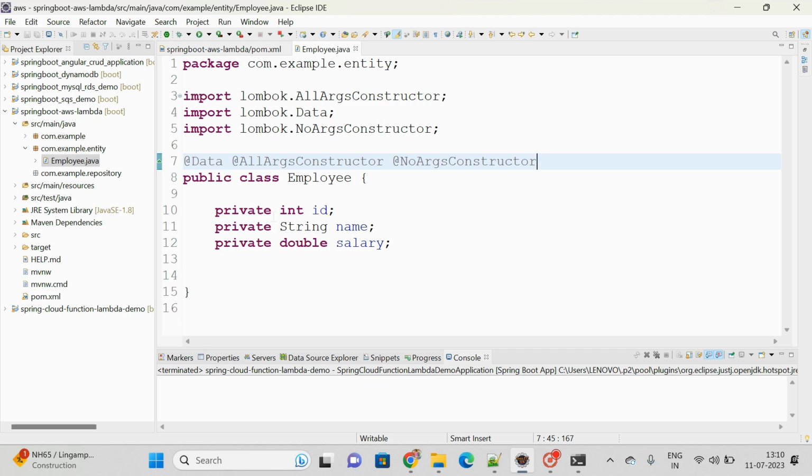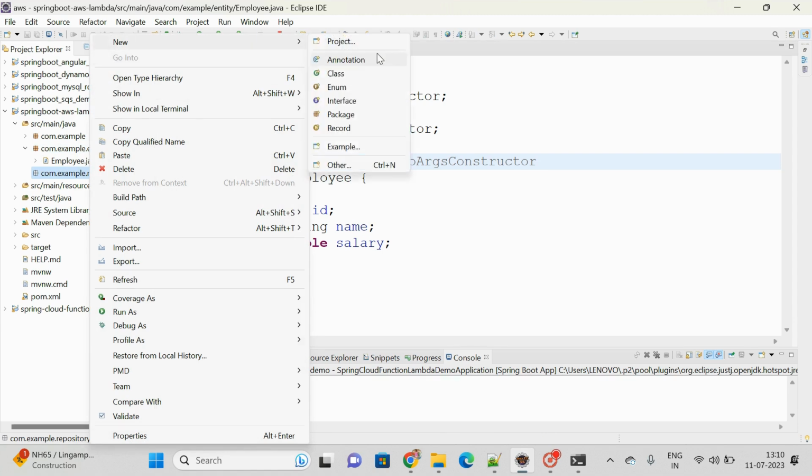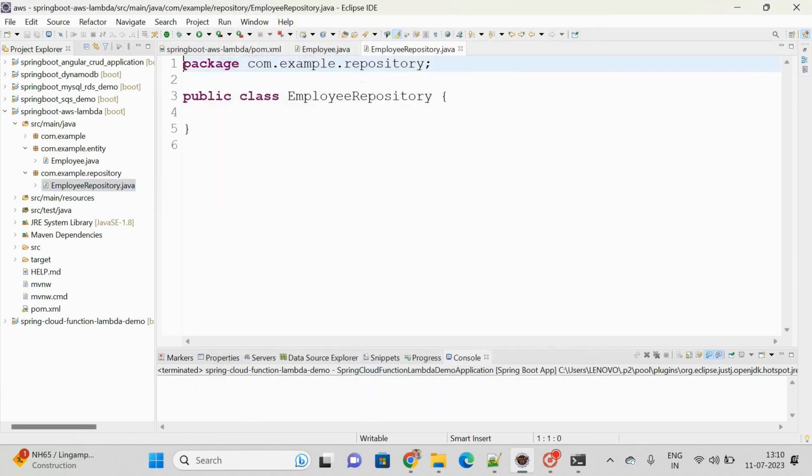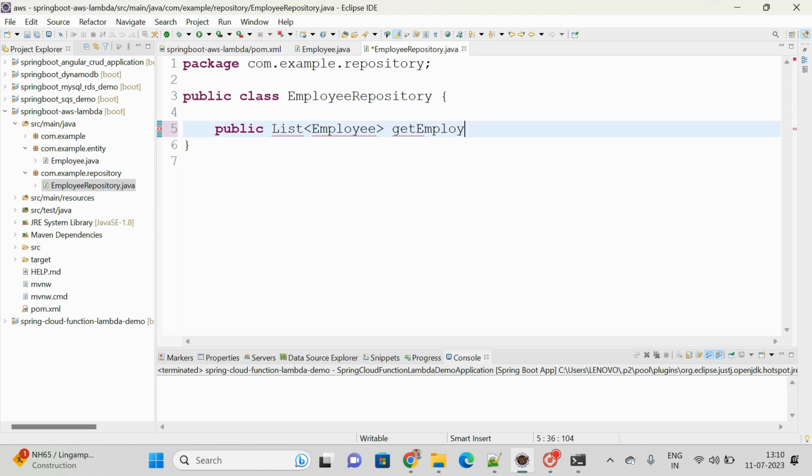Once the domain is ready, now go to your repository package. In the repository, let me define the class EmployeeRepository. I am not taking any help of Spring Data JPA or an actual database. I am just trying to maintain normal static data itself. So for that, public List of Employee, getEmployees. I am simply defining the method.